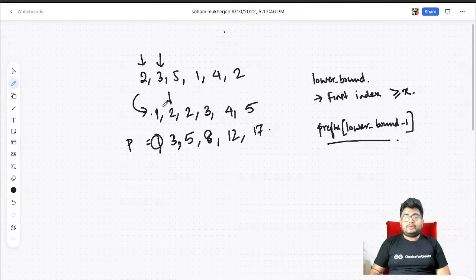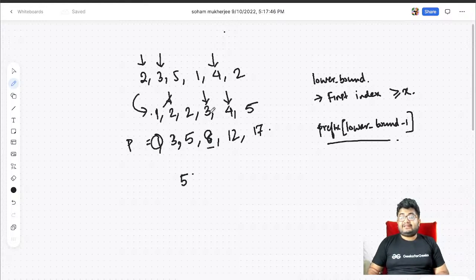For 3 you will do a lower bound. Where do we end up? We end up here. So what is the prefix sum for the index before this? It is 5. So the sum of all the elements less than 3 is 5, which is true: 2 plus 3 is 5, right? Similarly for 4, where do you end up? You end up here. So the prefix sum before this is 8. So the sum of all the elements less than 4 in the array is 8. Why? Because 2 plus 3 plus 1 plus 2 is equal to 8. So pretty simple.